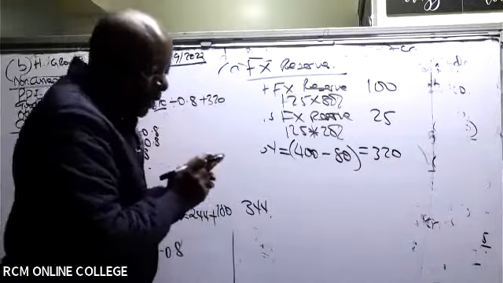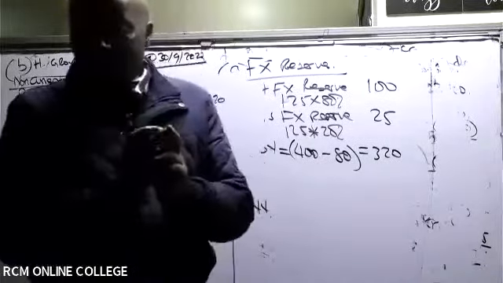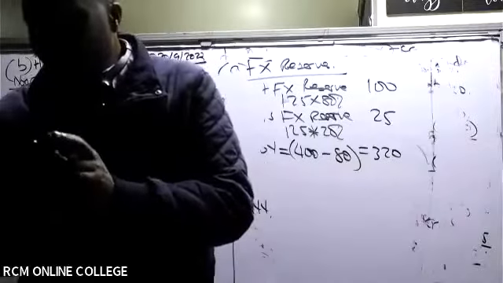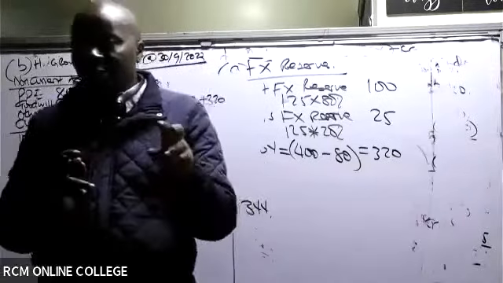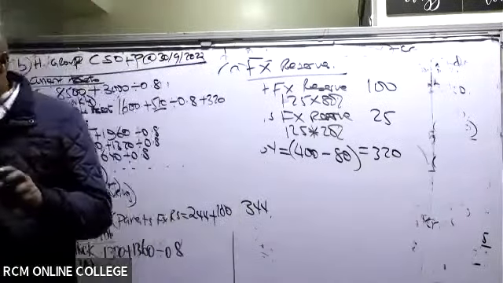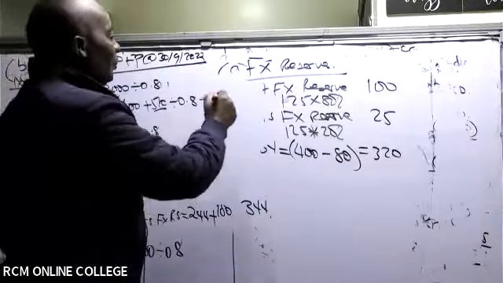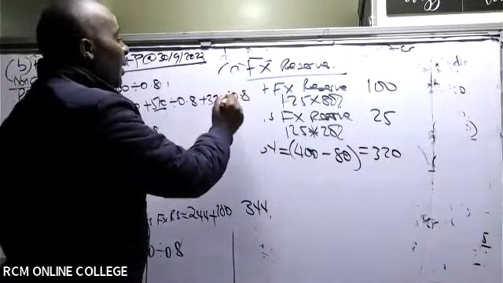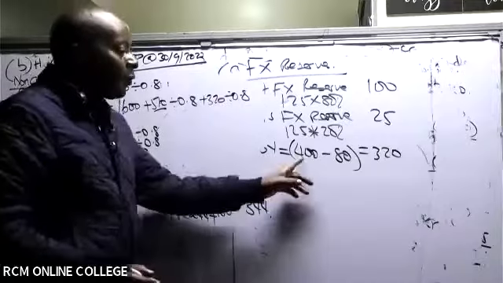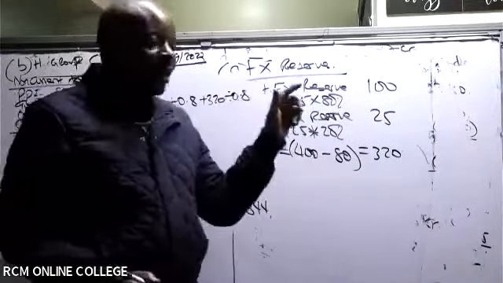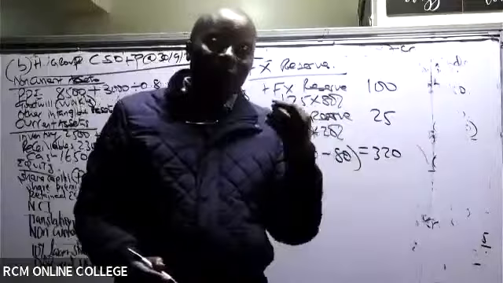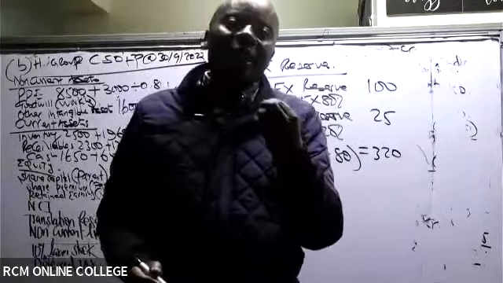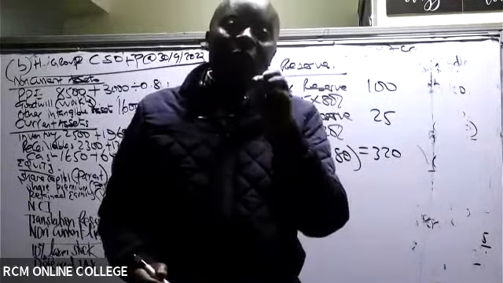320 divided by what here? Are they able to tell me I should divide this by what? At the reporting date rate, 0.8. The standard is very clear that you can't tell us that this 400 was at acquisition, this 80, because the depreciation item, they are very clear. They have even gone ahead to give us an example.